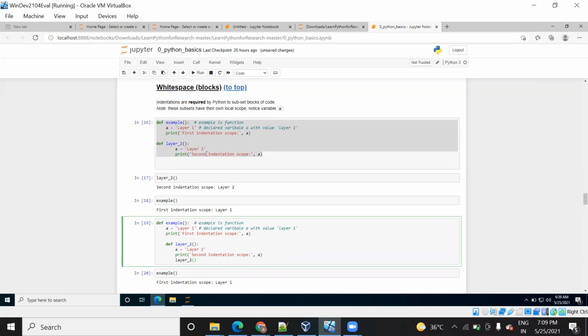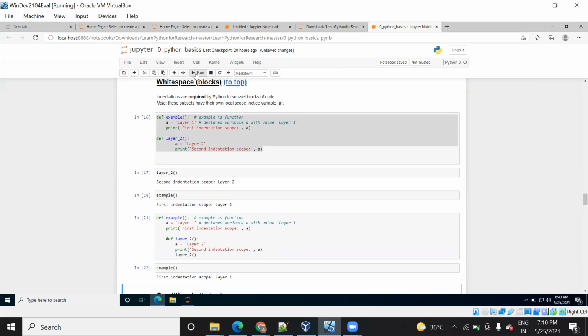Now I am going to run it. Okay, so you see that I'm getting the same output as when I'm running this example, and this function I have defined inside this. Let me check again once.